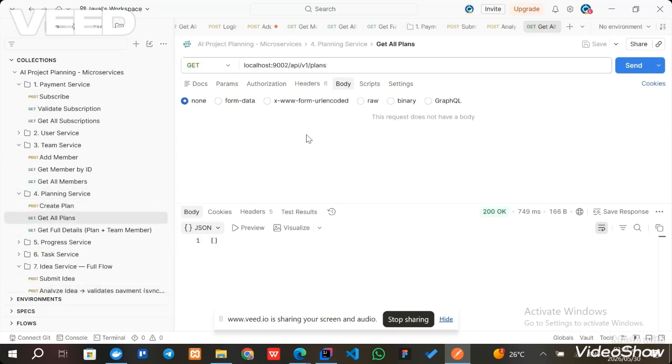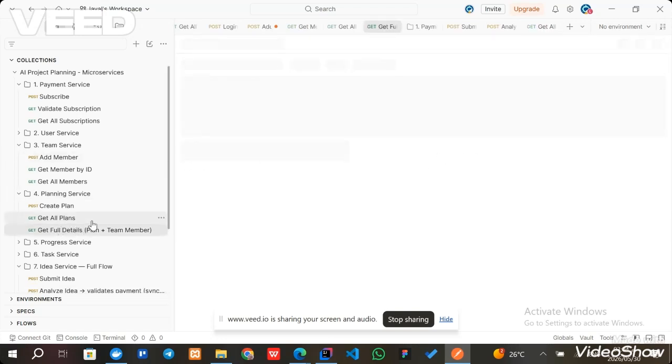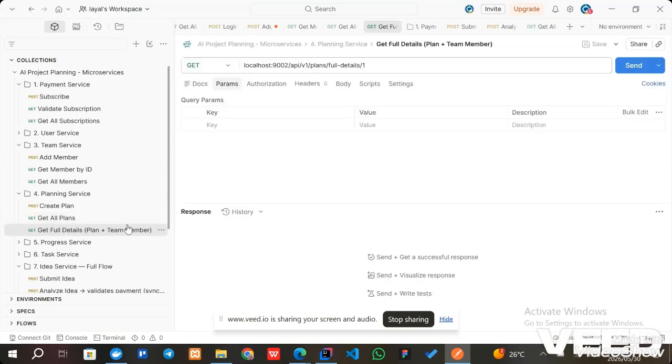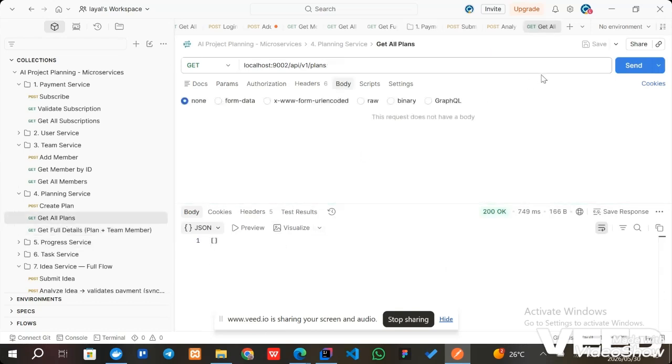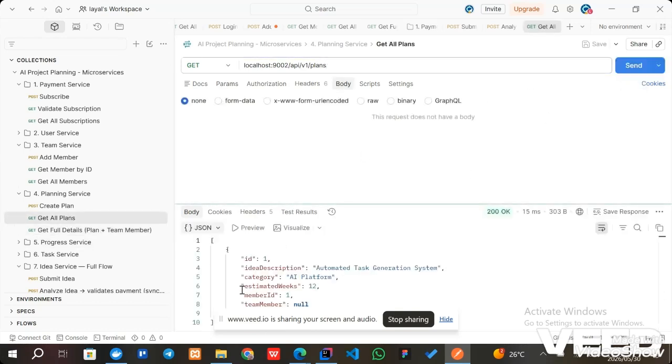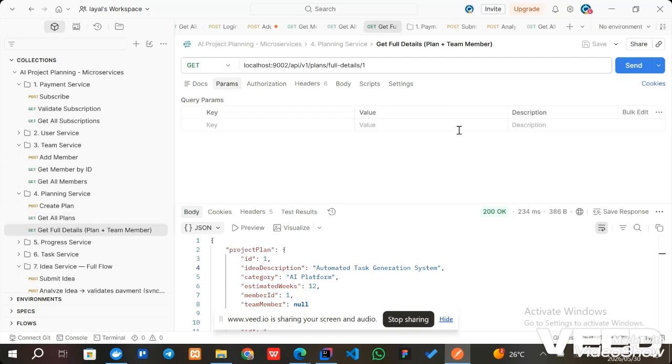go to the plans and get full details. But before that, I want to get all plans. Now if I get all plans, I have this idea, I have this plan and this idea. I want to go to the full details plan.